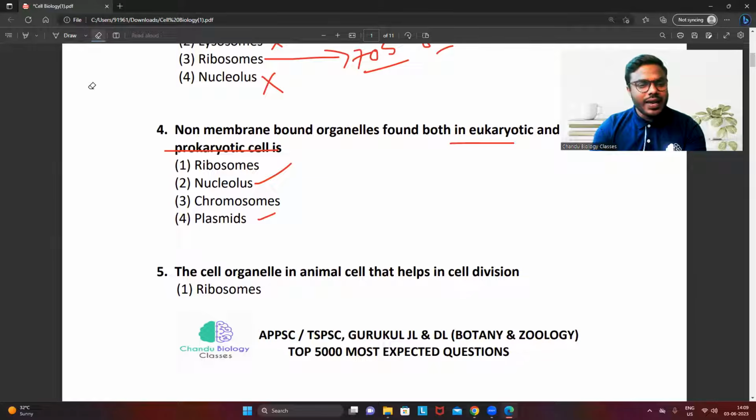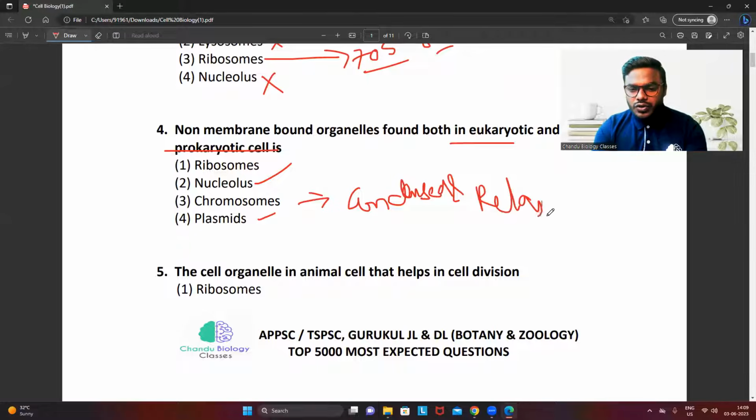So you can eliminate the option of chromosome. How can you define the chromosomes with respect to structure, friends? You have to understand condensed and relaxed forms. You should not say membranous and non-membranous. So the question is non-membrane bound organelle present in both. So undoubtedly, friends, ribosomes, which play a crucial role in protein synthesis, are not covered by any kind of membrane.